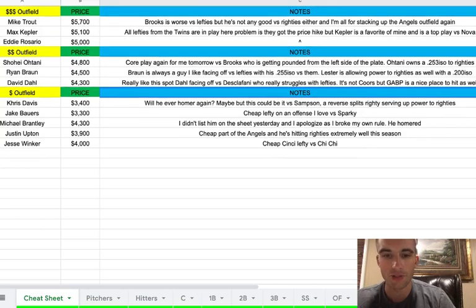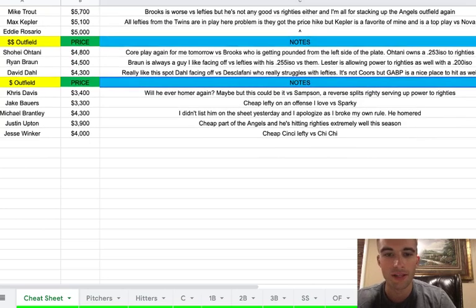And then Jake Bauers at 3,300. We already went over him. Michael Brantley at 4,300. I broke my own rule. The rule of law here on this channel is if he's in the 4K range facing a righty, he's on the sheet. And I just didn't put him on the sheet versus Flaherty because I do respect him as a pitcher. But Brantley proved me wrong. He got a home run. So I apologize to Mr. Brantley and everyone on here. But I'm not going to make that same mistake again. And this is a pretty good matchup for Brantley at 4,300.